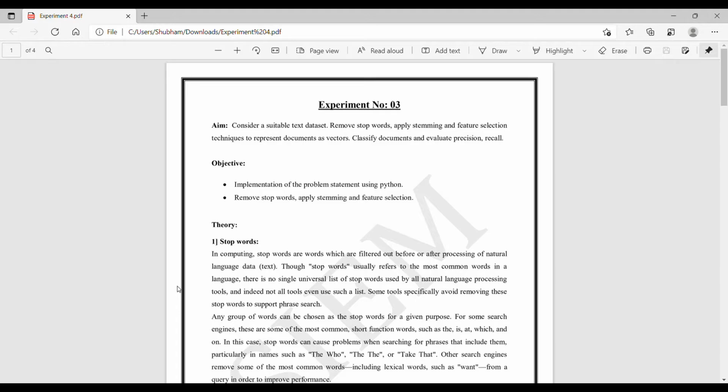Hello everyone. Today I, Shubham Muske, will introduce what stop words are, what stemming is, and what feature selection techniques are. So we see our aim.